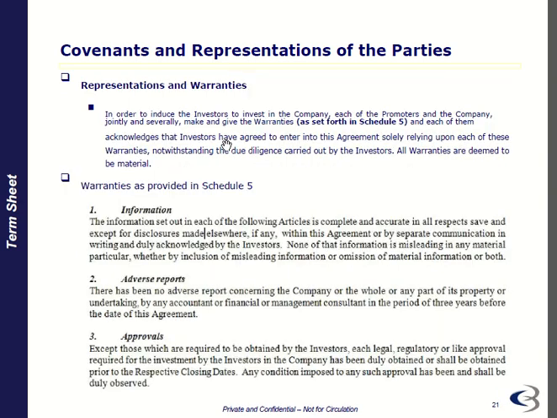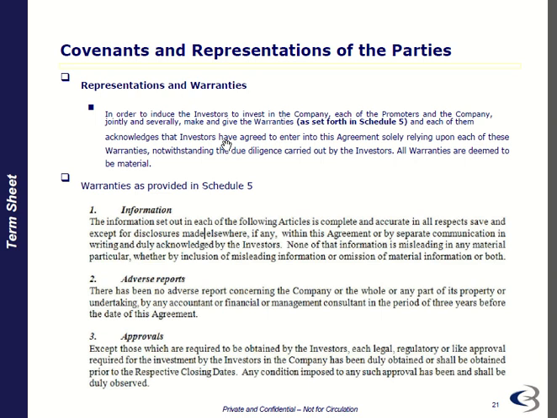So, representations and warranties. In order to induce the investors to invest in the company, each of the promoters in the company jointly or severally gives the warranties, and each of them acknowledges that the investors have agreed to enter into this agreement by relying upon each of the warranties. Notwithstanding any DD carried out by the investors, all warranties are deemed to be material. Warranties are as provided in Schedule 5.